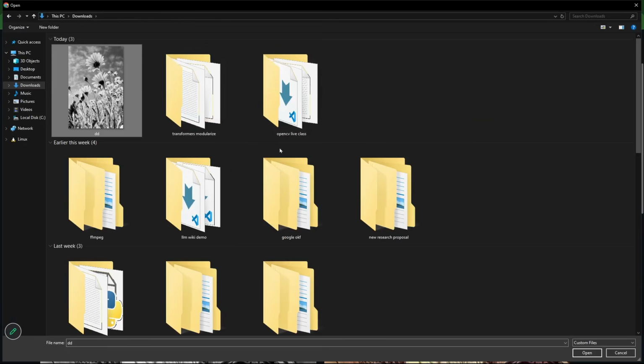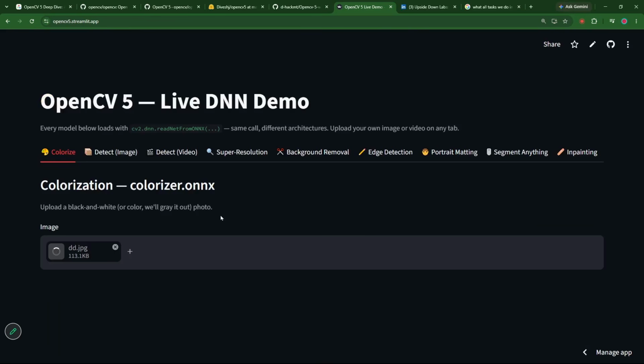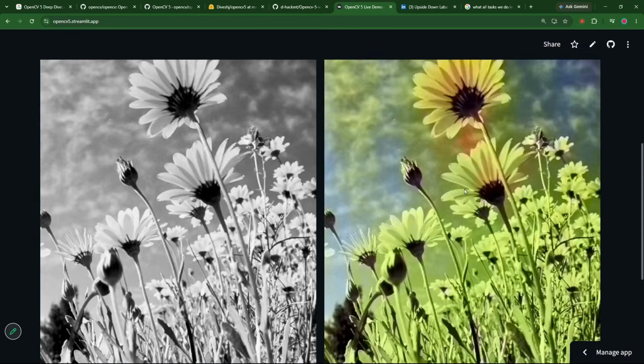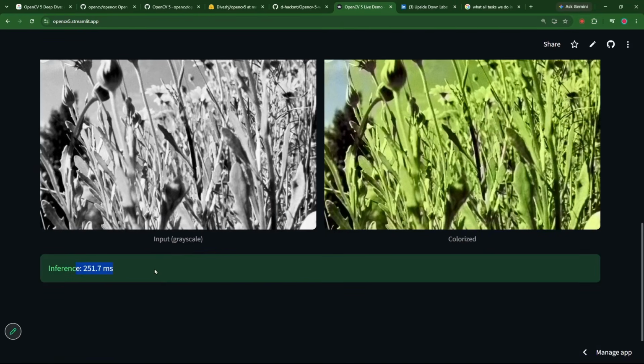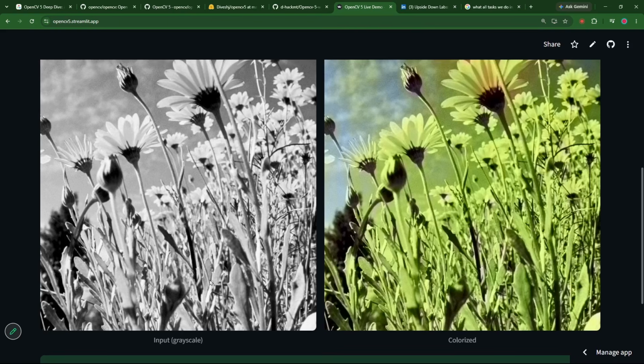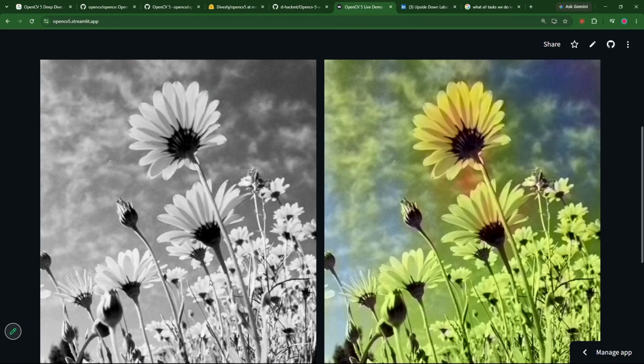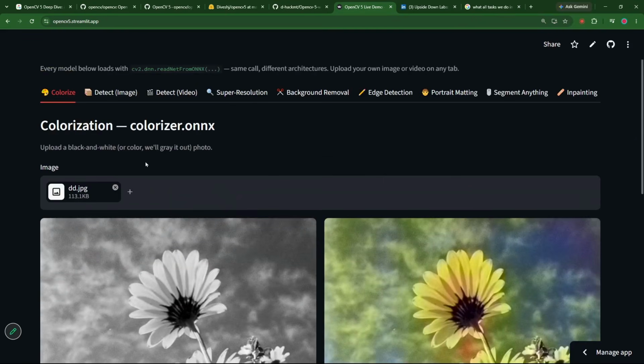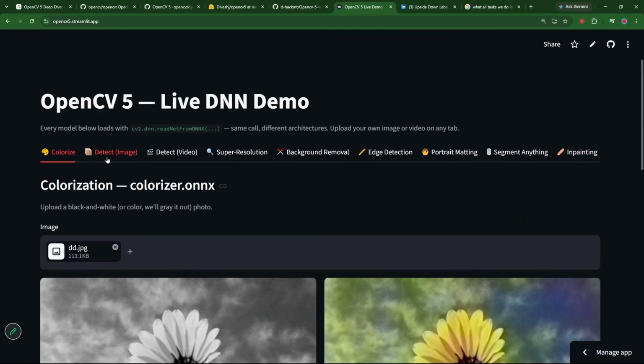For example, let me show you something else. Let me show you this sunflower image. See, it will color this sunflower and how fast it is doing. This is what we want to understand. See, it is printing 251 milliseconds. In 251 milliseconds it processed the colors. It thought which colors would be the best and it did it. So colorization is coming into the picture.